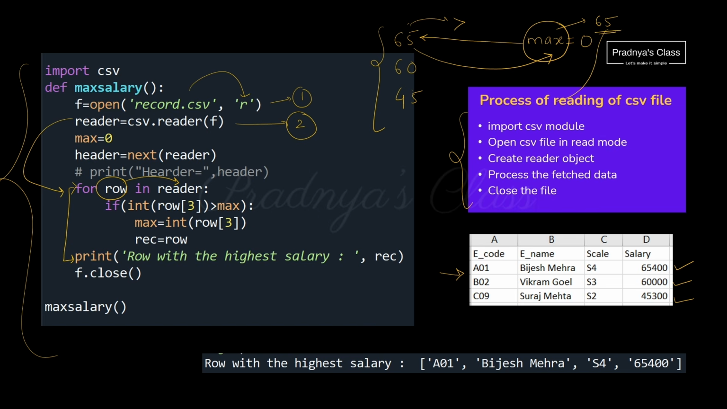Now let's compare this element with the second element. If it is greater than this, it will be the max one. Otherwise 65 will remain as max. The same concept we are going to apply here. We initialize the max variable to 0.